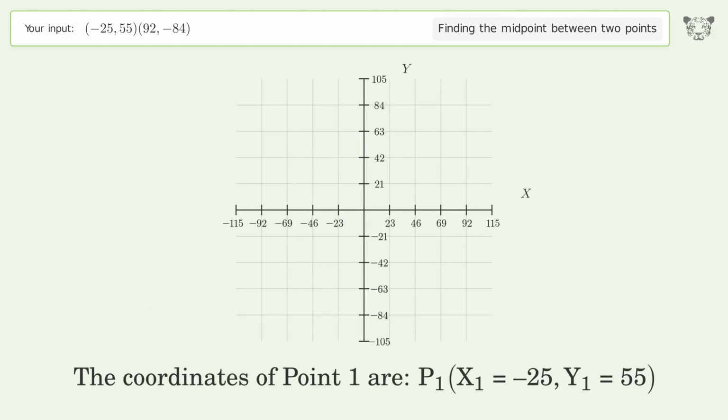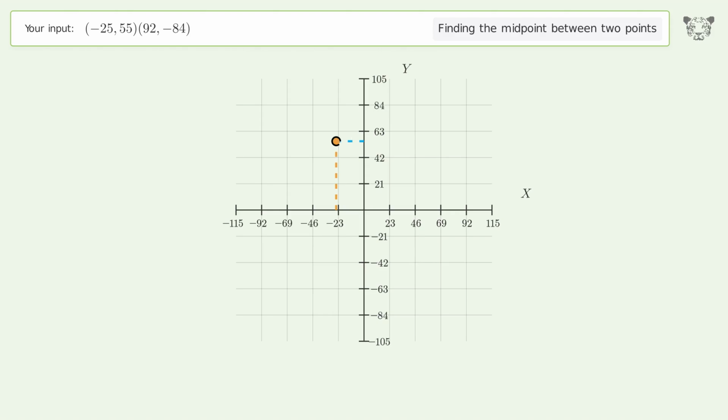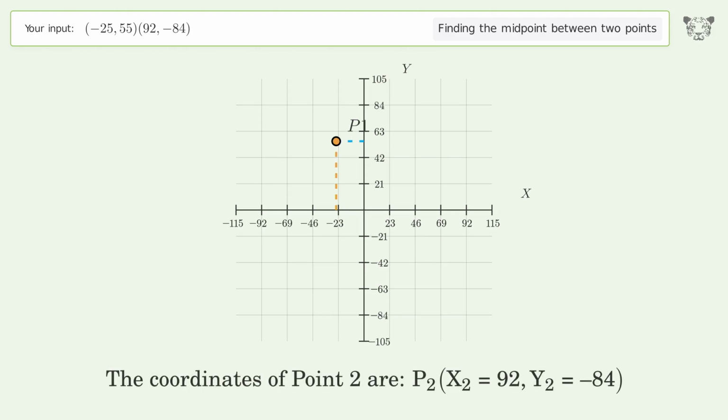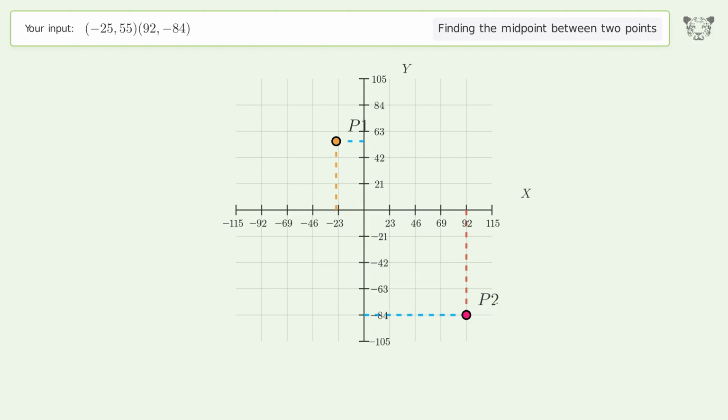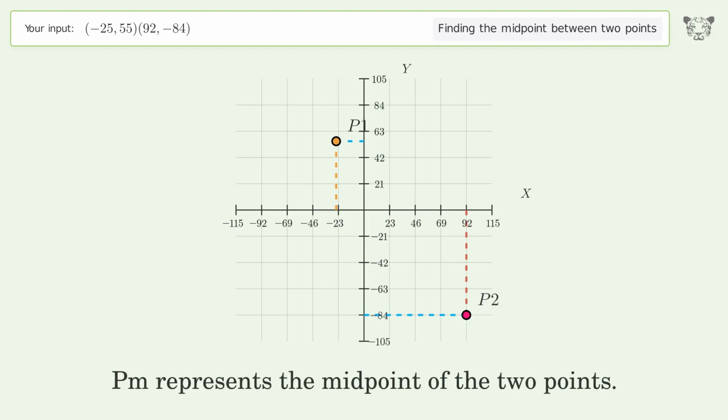The coordinates of point 1 are, x1 equals negative 25, y1 equals 55. The coordinates of point 2 are, x2 equals 92, y2 equals negative 84. PM represents the midpoint of the 2 points.